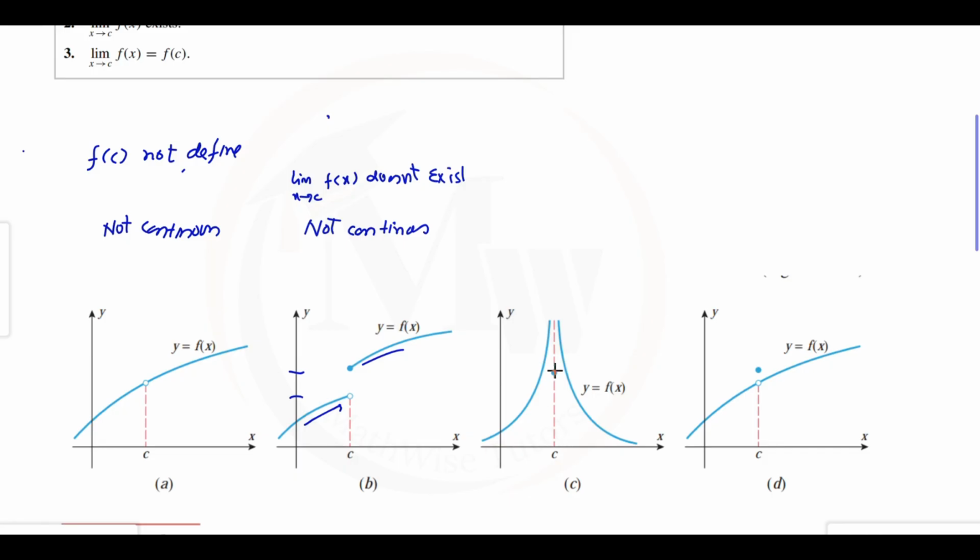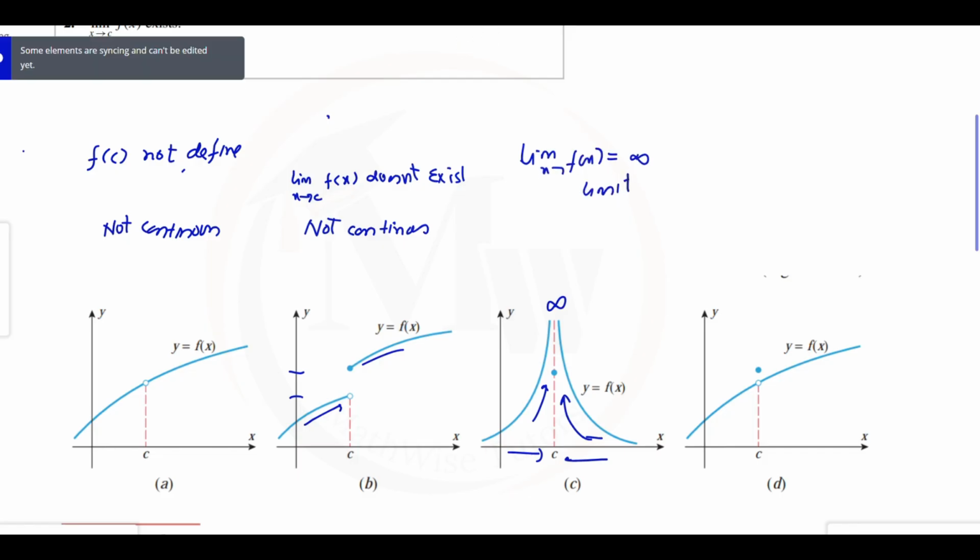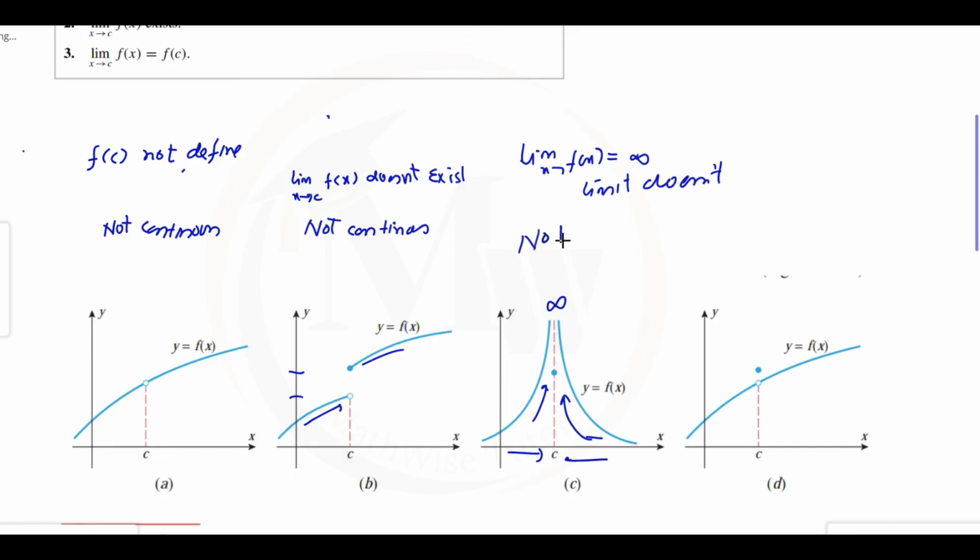In this one, you can check that at value c, the function value is defined because there is a dot. It means there is some y value at c. And when we move from the left and right side of c, we can notice that the function value keeps moving toward positive infinity. And infinite means the limit value is again undefined, which means the function limit does not exist. So the function is again not continuous.